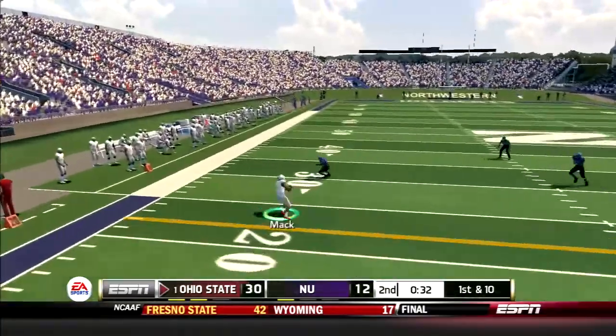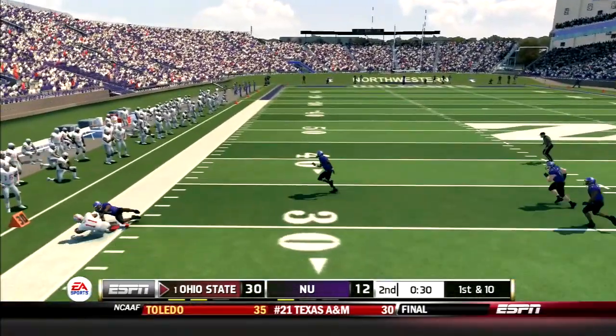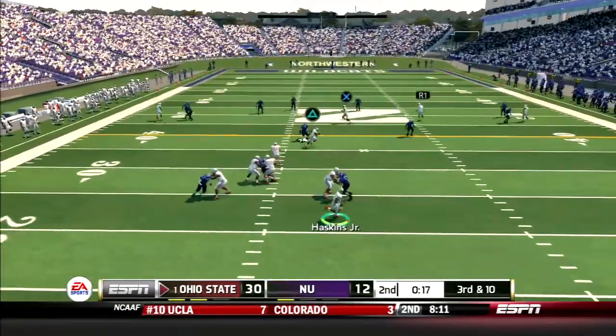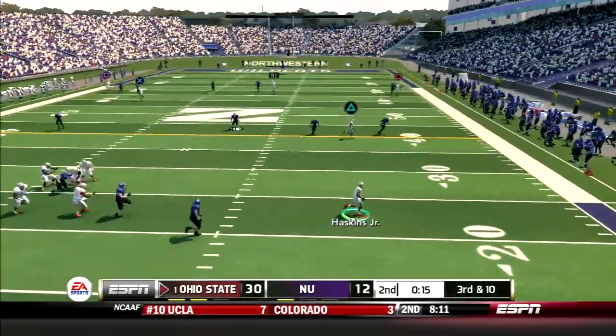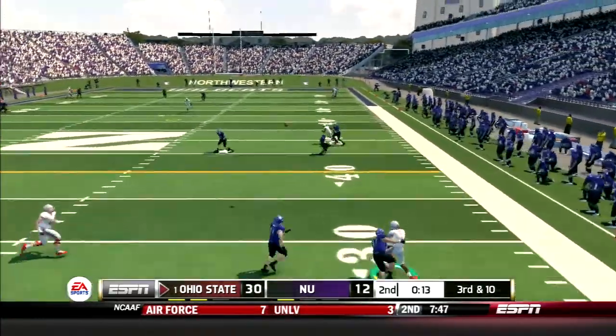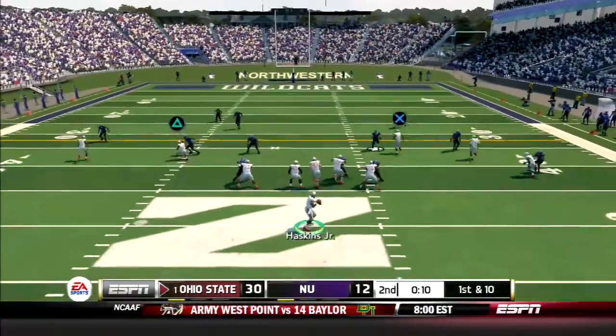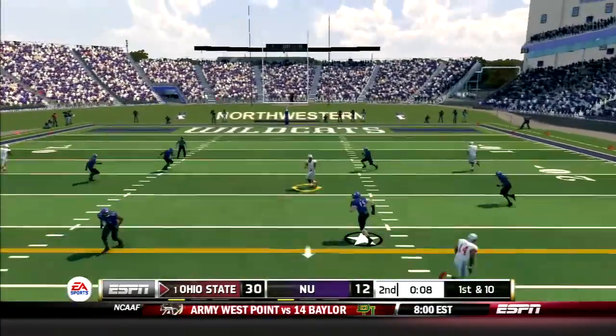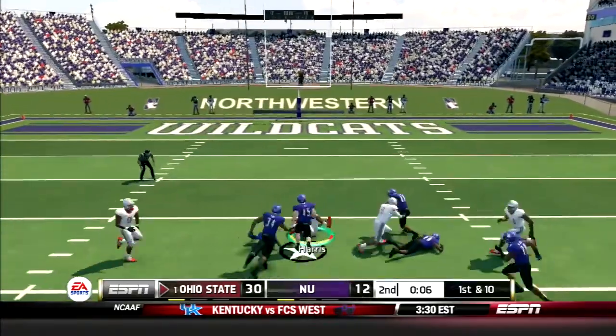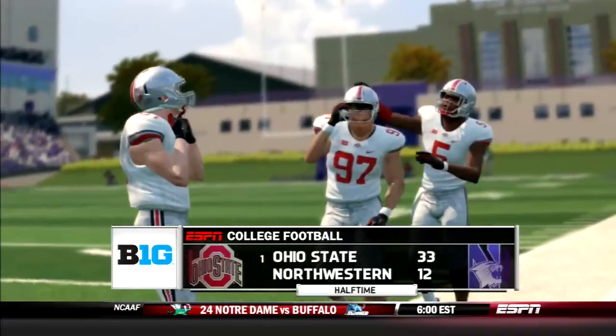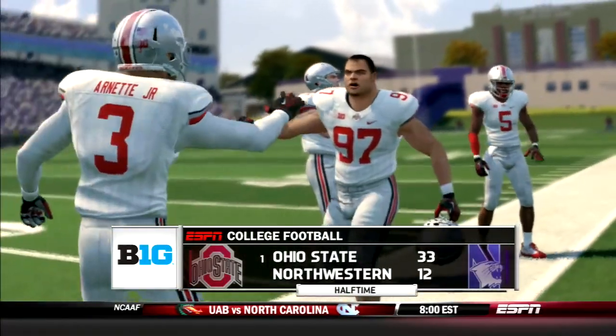Haskins hits Mack on the outside for a gain of 18. Then Haskins drops back. He scrambles out to his right, sets his feet, and hits Grimes across the middle for a gain of 28 yards. Timeout Buckeyes. Then Haskins drops back. He hits Jalen Harris across the middle for a gain of 26. Set up a Drew Chrisman field goal. Buckeyes go into the half up 33-12.